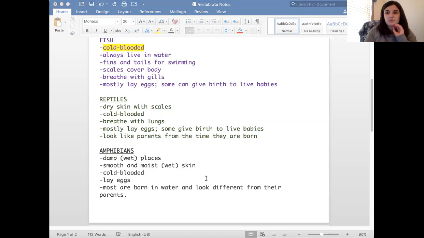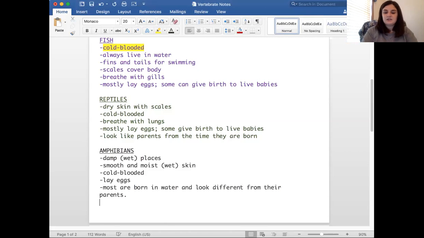Ooh, how do they breathe? It says they breathe with gills when they're tadpoles. That means like little babies. As they grow and change, they lose the gills and they grow lungs. Wow, so some amphibians also breathe through their skin.